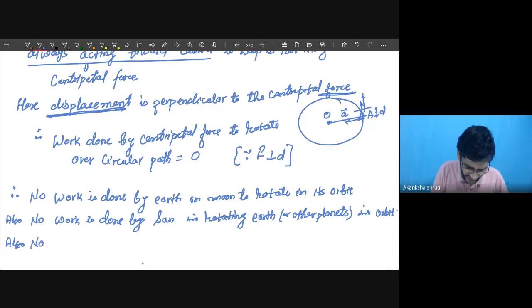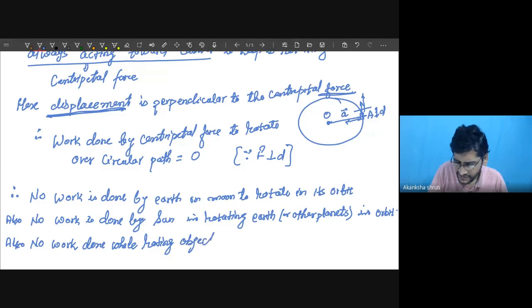So, no work is done while rotating an object at the end of a string on a circular path.